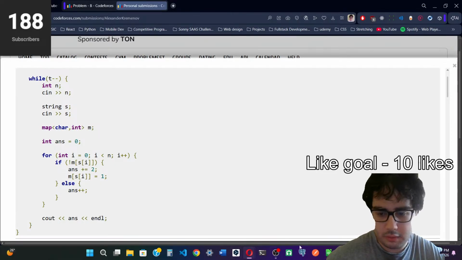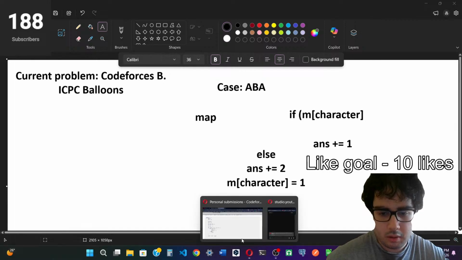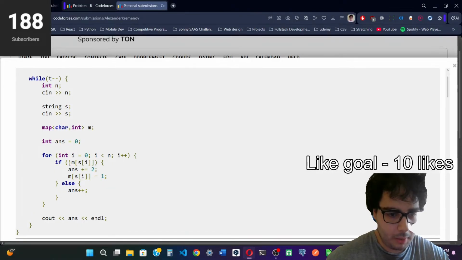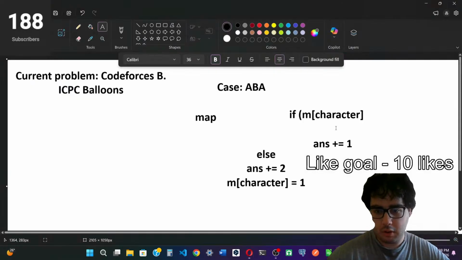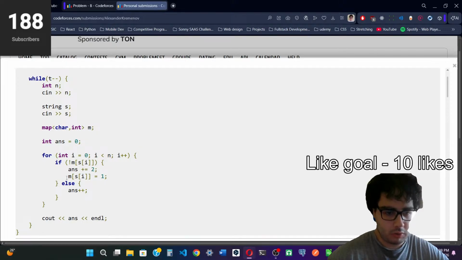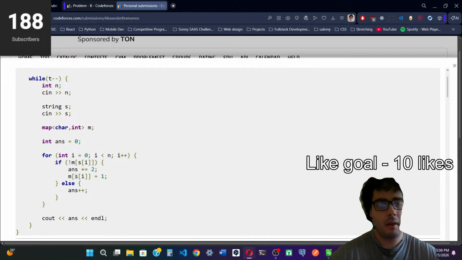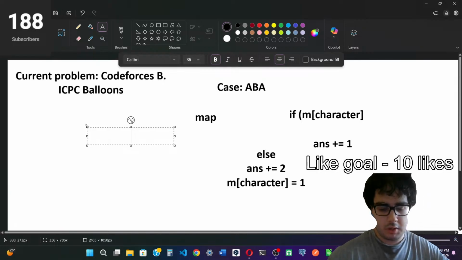So as we can see for the ABA example, we're going to encounter A for the first time. That means that A is not going to be in the map, and then we're going to add 2 to our answer as we do here. Then we set a key and value for that letter in the map. So the key is going to be A, and the value is going to be 1.